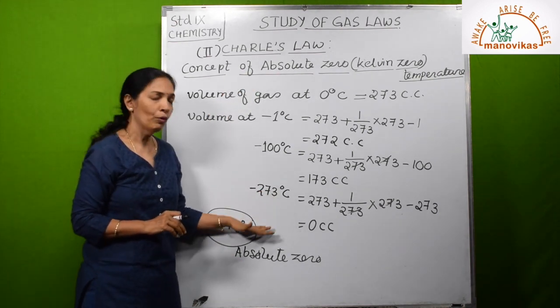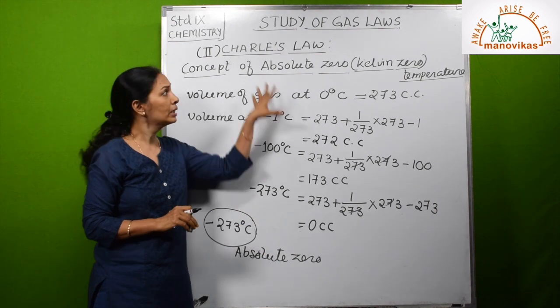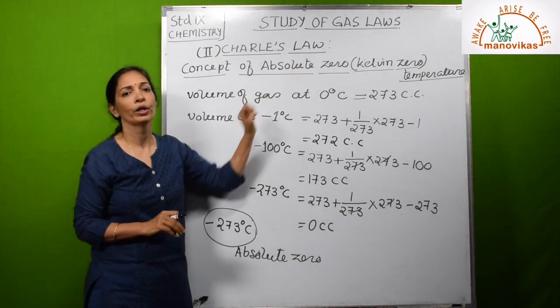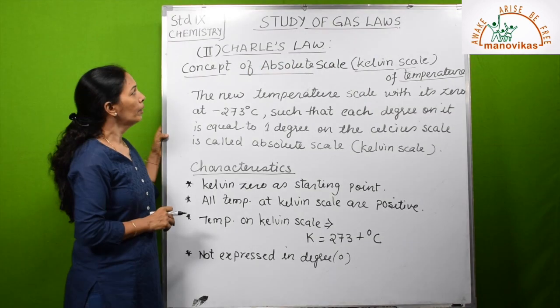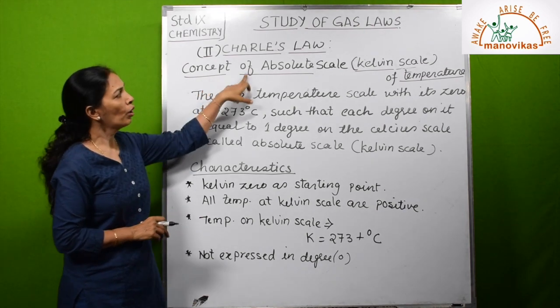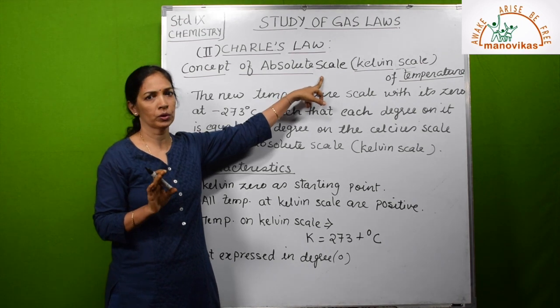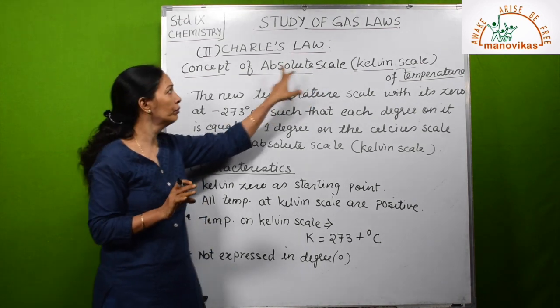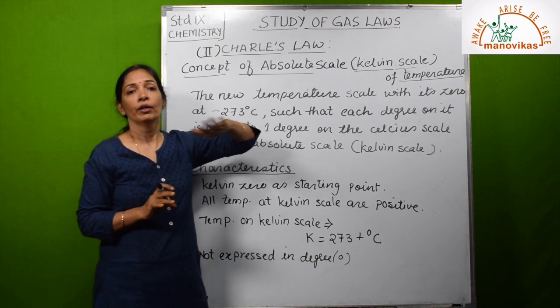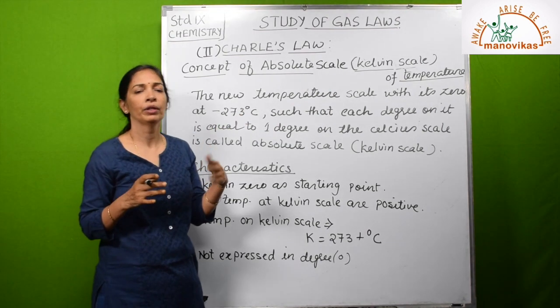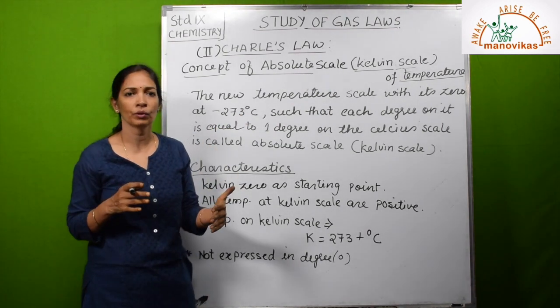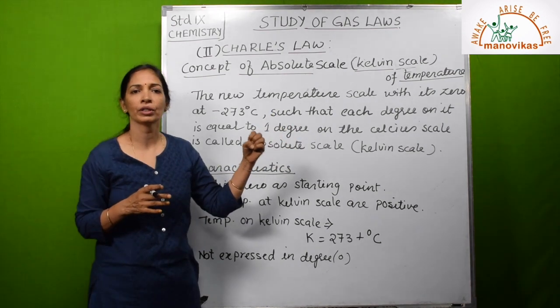So let us see what the absolute scale and Charles' law according to Kelvin are. Now let us see the concept of the absolute scale. We have studied absolute zero, which is also called Kelvin zero. Now using that, a new scale has been developed, just like we measure temperature in degrees Celsius, similarly we measure temperature in Kelvin.